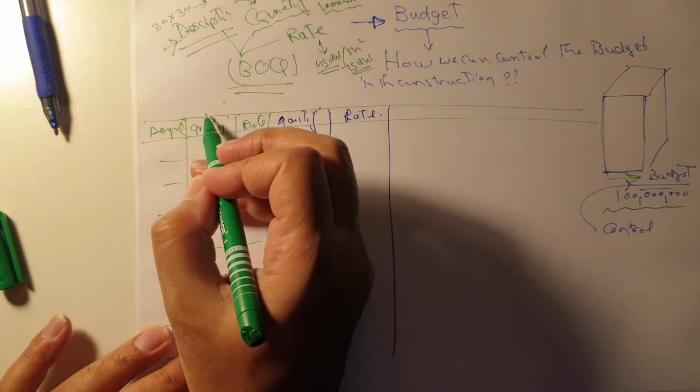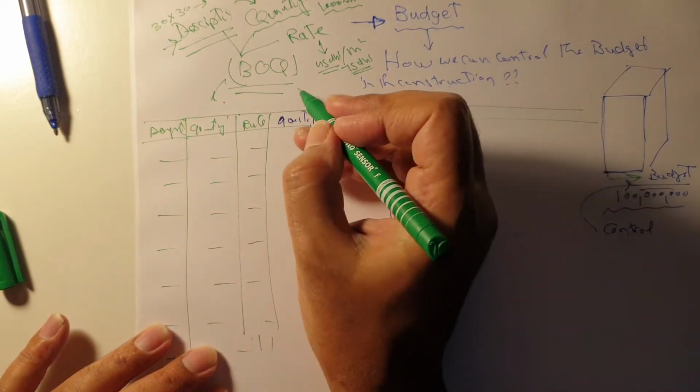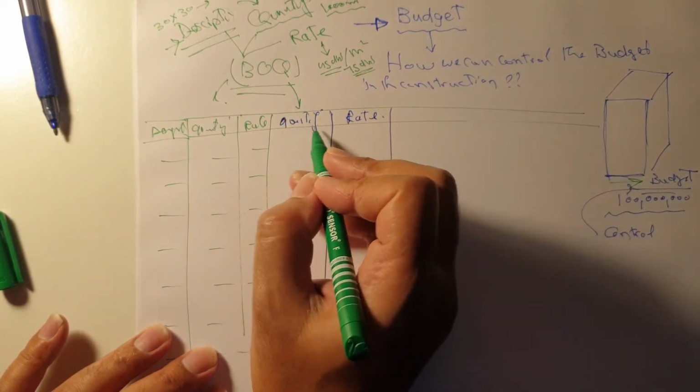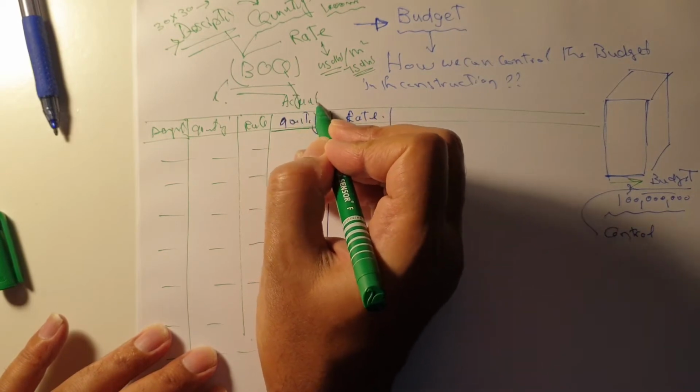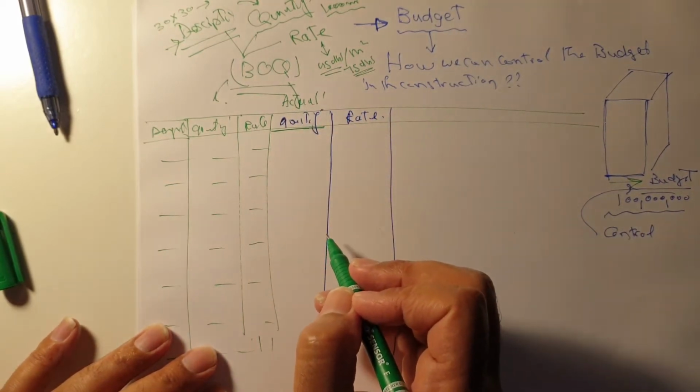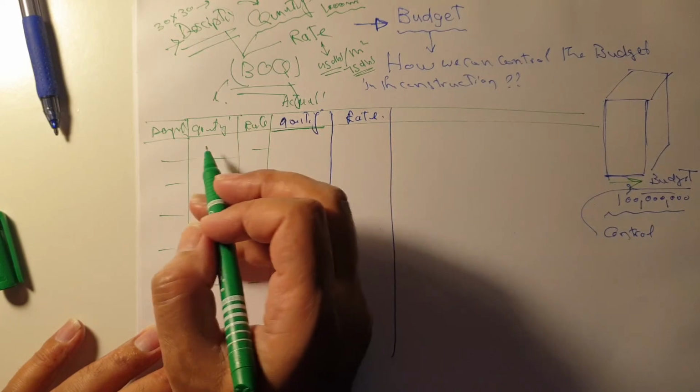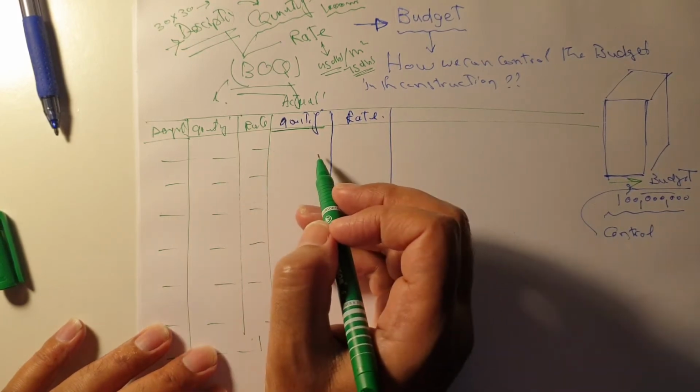So we have the quantity in the BOQ, but in the budget I have to double check the actual quantity which is used on the site. Maybe it will come more than this item, maybe it will come less.